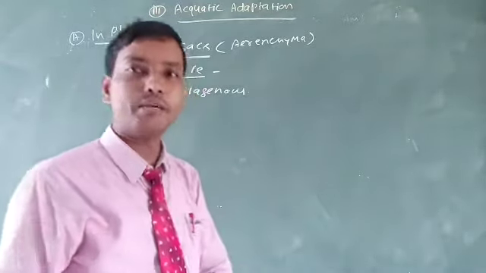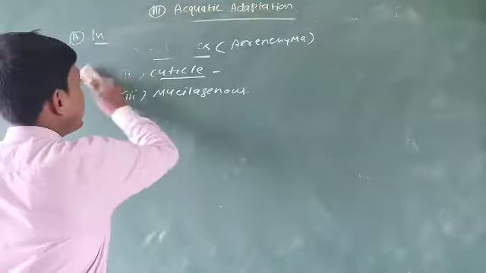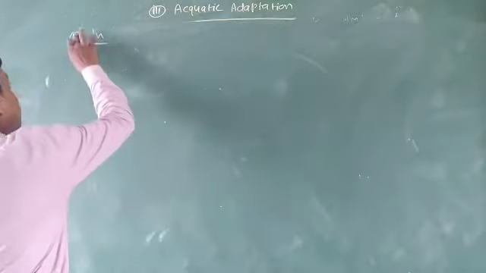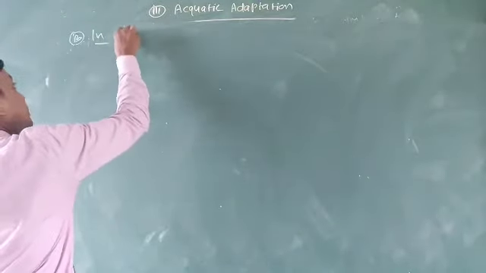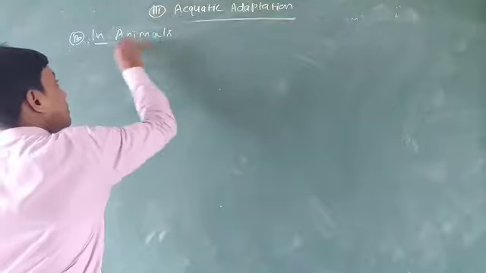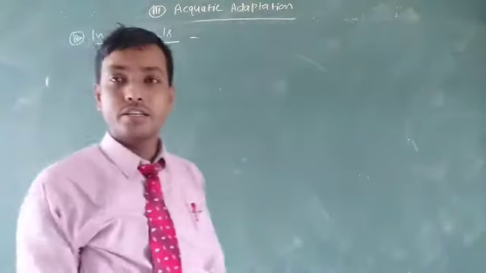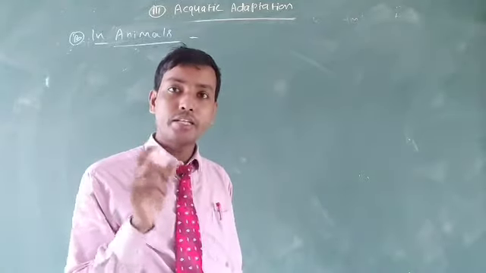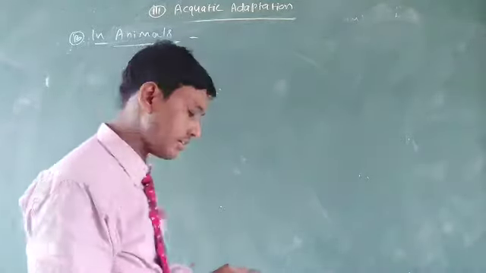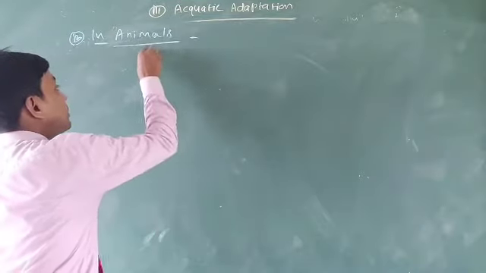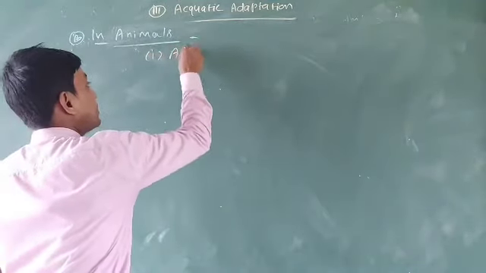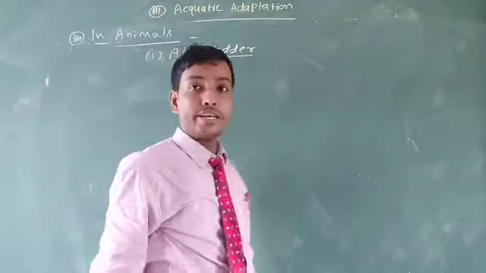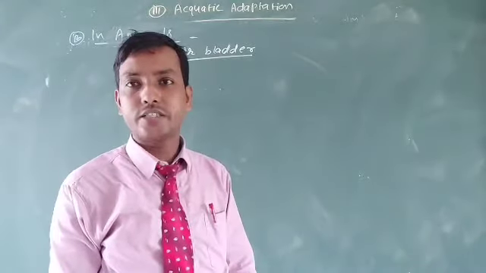Now back to aquatic animals, that is, adaptation in animals. The first important characteristic of animals, as in plants, is that aquatic animals possess air sacs, like fish. This is known as the air bladder. Air bladders are characteristics like the air sacs in plants.